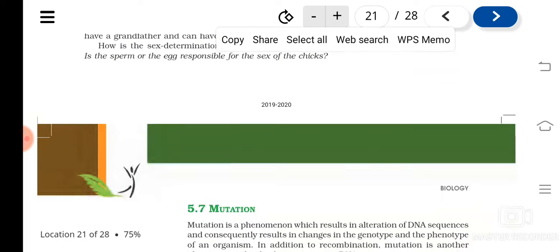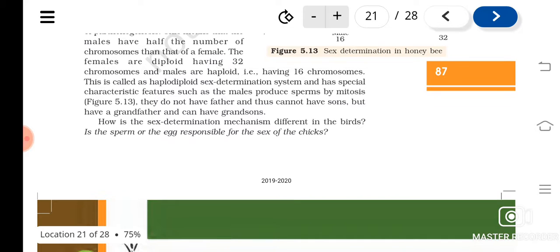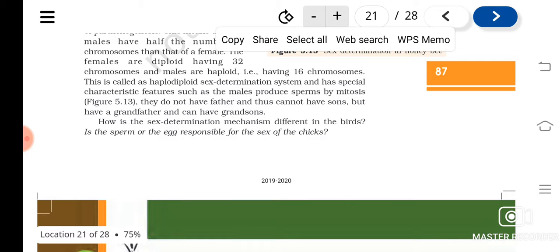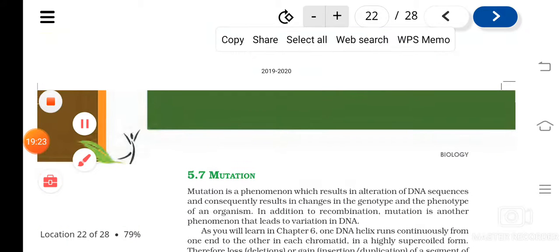So like this we can say that in honeybee, the males produce sperms by mitosis, and they do not have a father and thus cannot have sons, but they have grandfathers and can have grandsons, isn't it? Because they are produced from unfertilized eggs. They do not have a father, but they have grandfathers, because the mother is formed by the fusion of male and female gametes. Is it clear? So like this, sex determination is of different types.